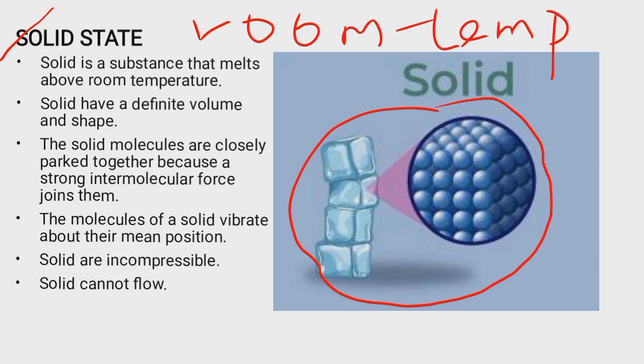Actually, solid is a substance that melts above room temperature. I repeat, solid is a substance that melts above room temperature. And what is the value of room temperature? Room temperature is actually 20 degrees Celsius. That implies that any substance that doesn't melt at this temperature is solid.